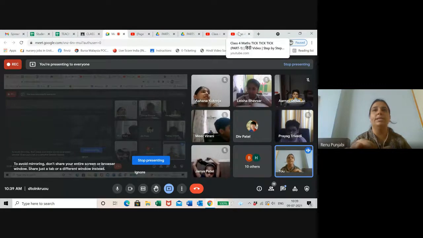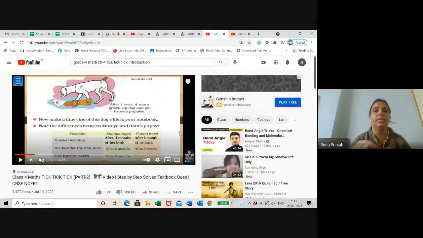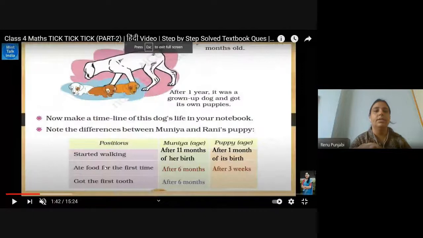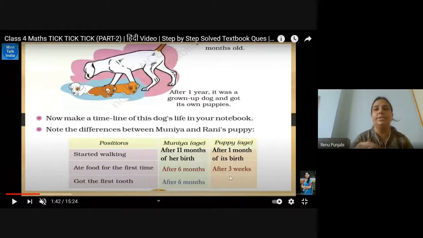Now go to the next one. Ate food for the first time after 6 months, and here the puppy started eating food after 3 weeks and got the first tooth. So Munia got the first tooth after 6 months, and when did the puppy get the first tooth?